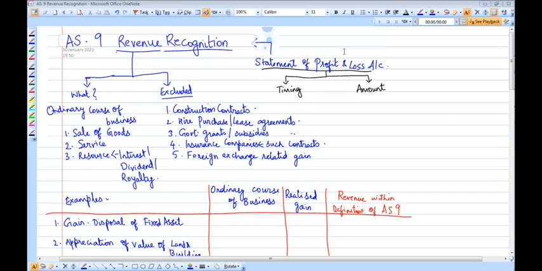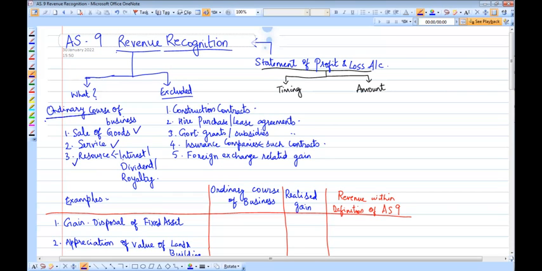Before we move further, let's understand what revenue gets covered under this standard. Any revenue which is being generated in the ordinary course of business gets covered under the standard. However, there are some exclusions. We will discuss about it later. So the inclusions are primarily the revenue which is being generated from the ordinary course of business, be it sale of goods or rendering of services or use of resources, which would generate interest, dividend, or royalty. So these are the revenues which get covered under this standard AS9.